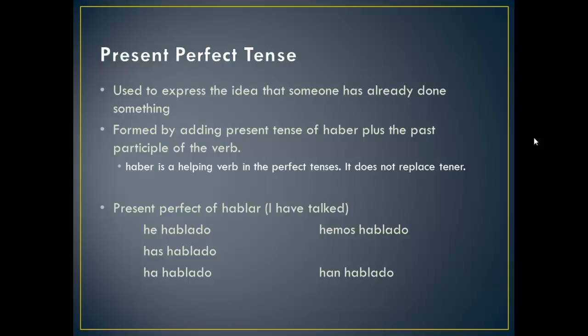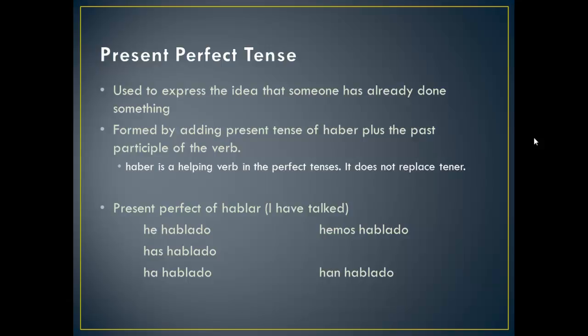So for example, for hablar, you're going to say he hablado, has hablado, ha hablado, hemos hablado, han hablado. So notice how your hablado stays the same the whole way through. The only thing you're changing is the haber. Now these mean I have talked, you have talked, he has talked, we have talked, they have talked.